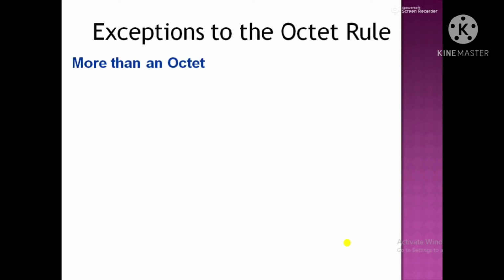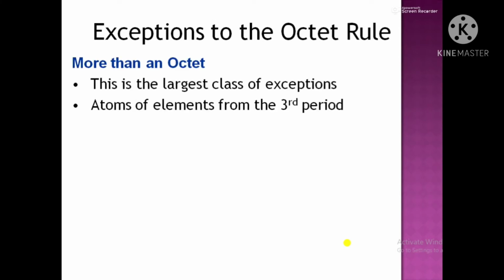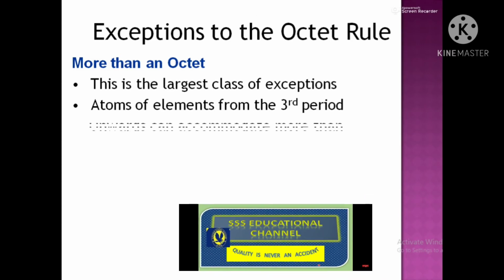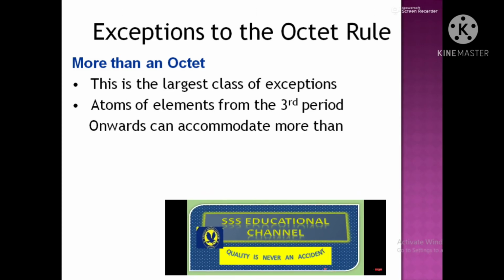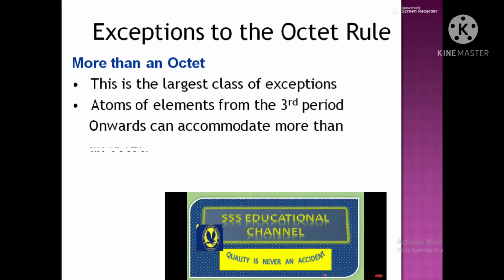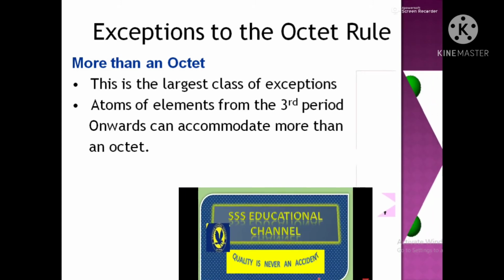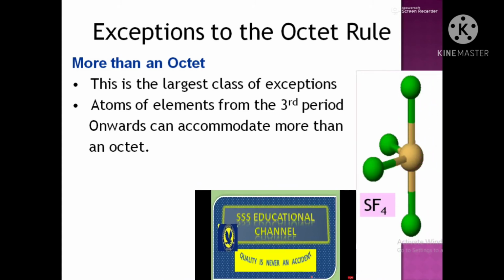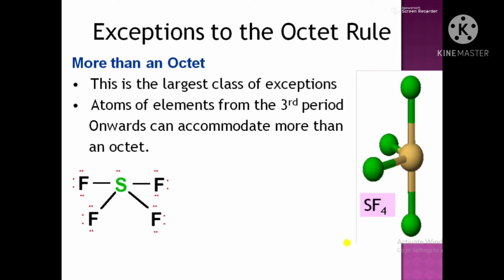Now, next case is of more than an octet. This is the largest class of exceptions. Atoms of elements from the 3rd period of the periodic table and onwards can accommodate more than an octet. For example, SF4. Now, in SF4, this is the Lewis structure, and in the second part of the lesson, we will study the Lewis structure. So, for the time being, you must only know that each of these lines is representing 2 electrons.